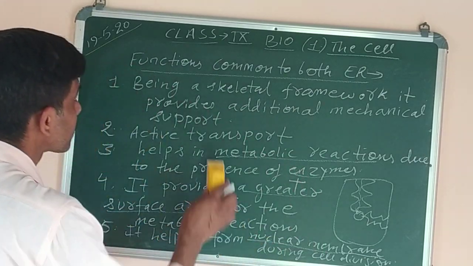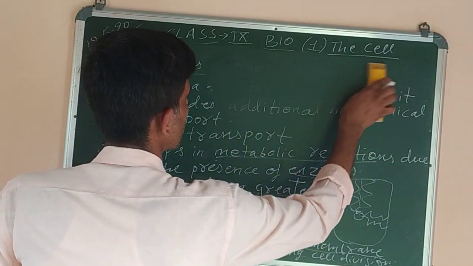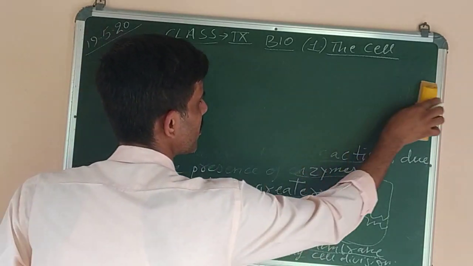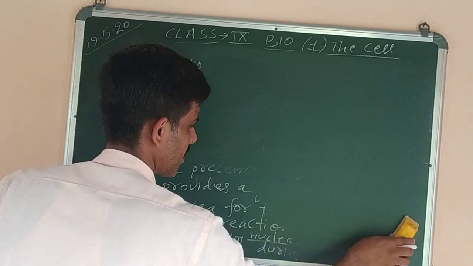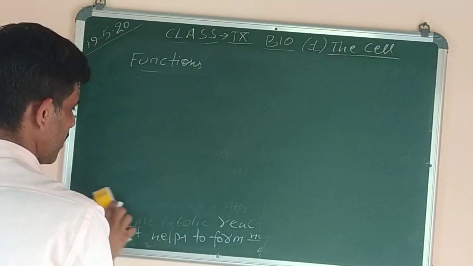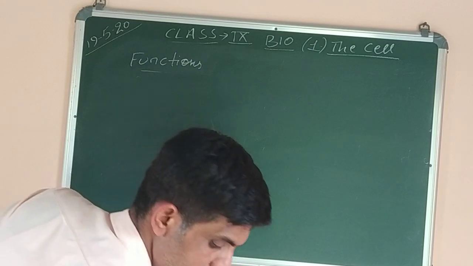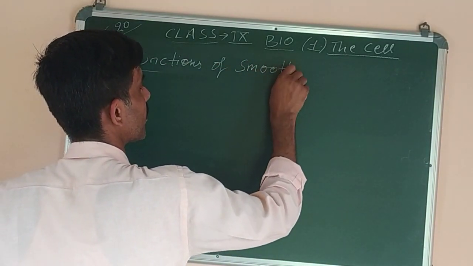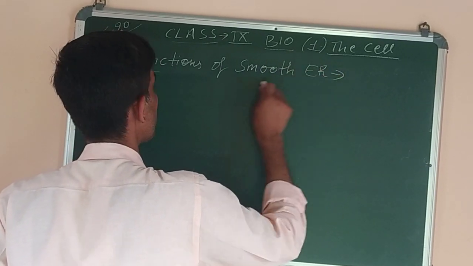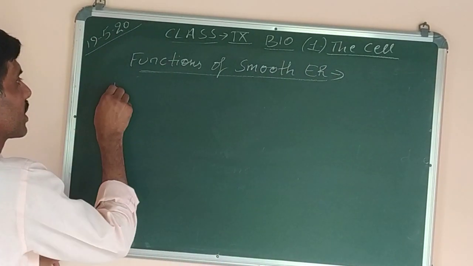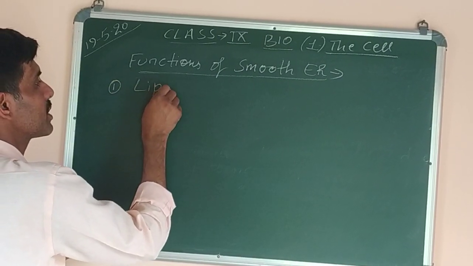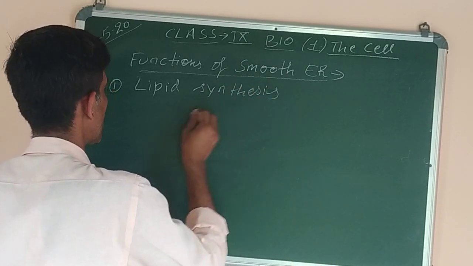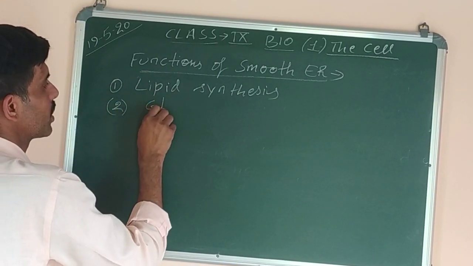Okay, now next one is the function of smooth endoplasmic reticulum, then rough endoplasmic reticulum. Functions of smooth endoplasmic reticulum. So what is the function of smooth endoplasmic reticulum? It helps in lipid, means fat synthesis, first point. Number 2, glycogen synthesis.